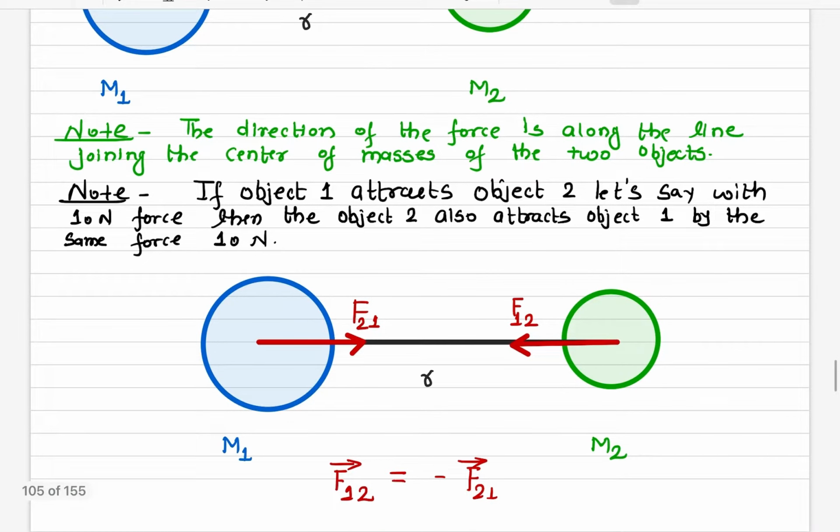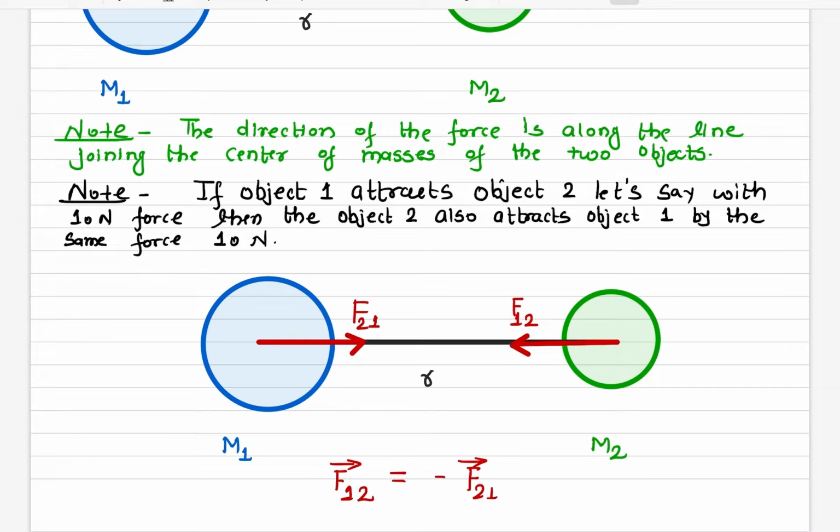So in this picture, if you look at the two masses here, what do they tell you? F21 is the force acting onto object 1 by object 2, and this one is towards the second object. And the force acting onto this object by this object will be F12, which means the force acting onto object 2 by object 1.